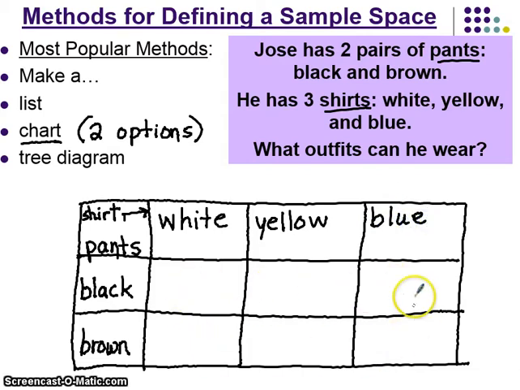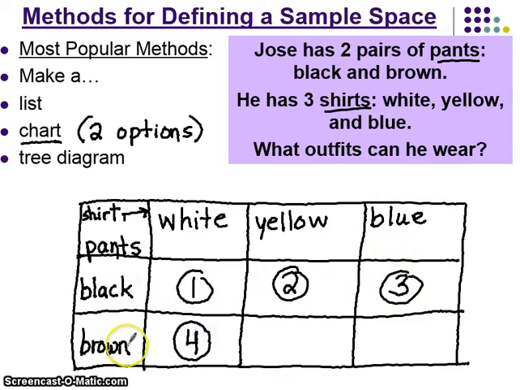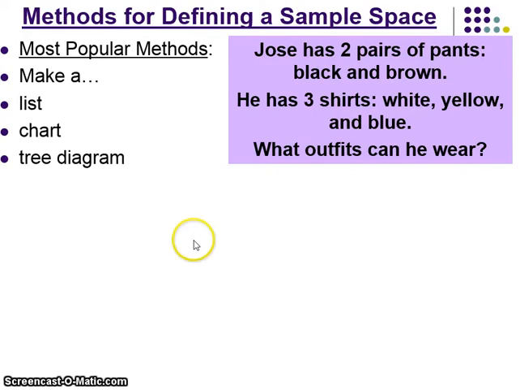These 6 boxes in the middle show the 6 outfits that he could wear. Number 1 would represent black pants with a white shirt. Number 2 would represent black pants with a yellow shirt. Number 3 would represent black pants with a blue shirt. Number 4, similarly, would be brown pants with a white shirt. Number 5 would be brown pants with a yellow shirt. And number 6 would be brown pants with a blue shirt. Again, you see the same 6 outfits that you made with your list, just organized a little differently.